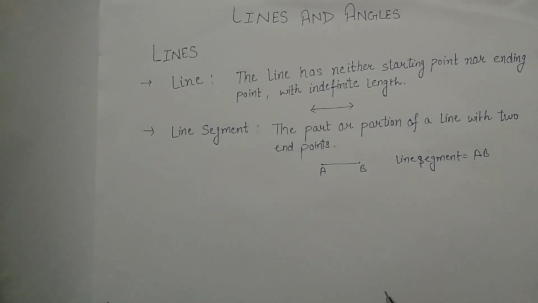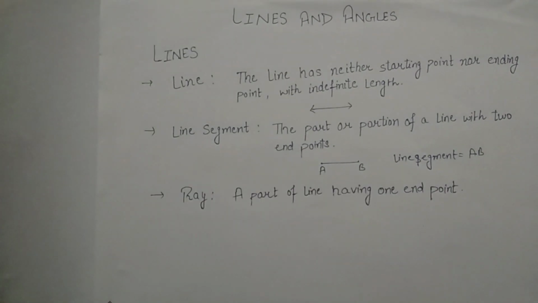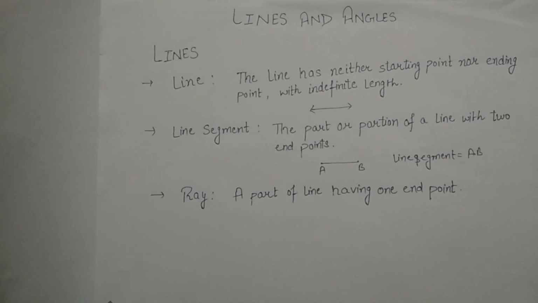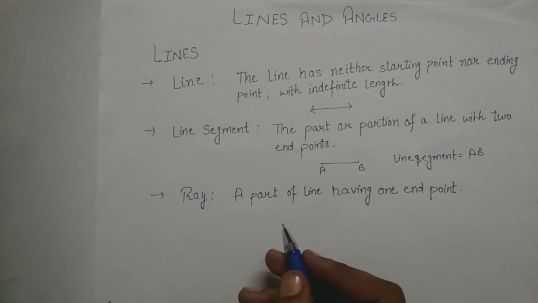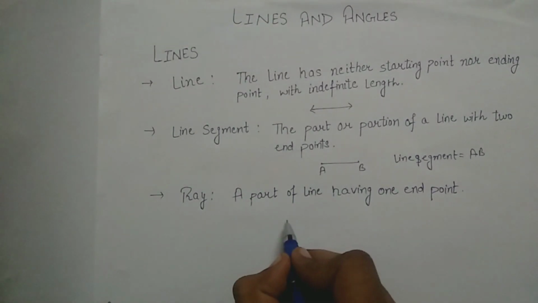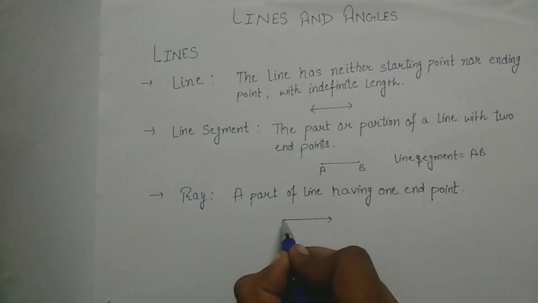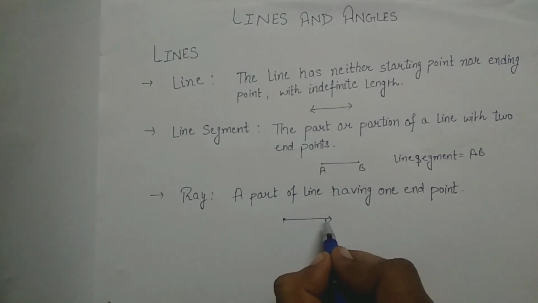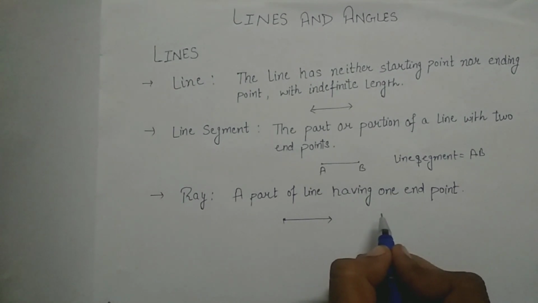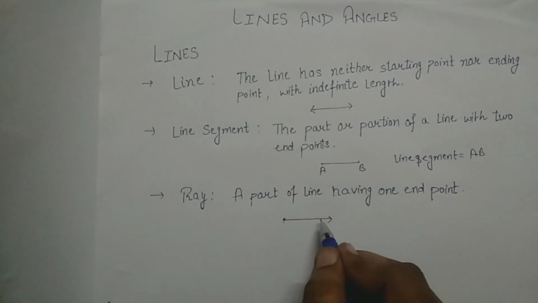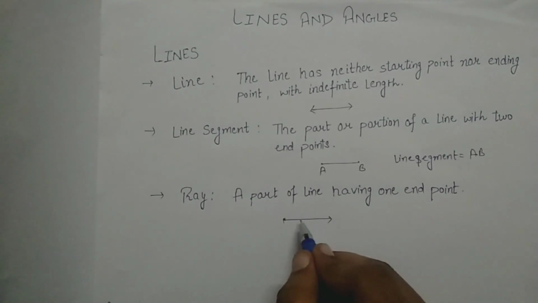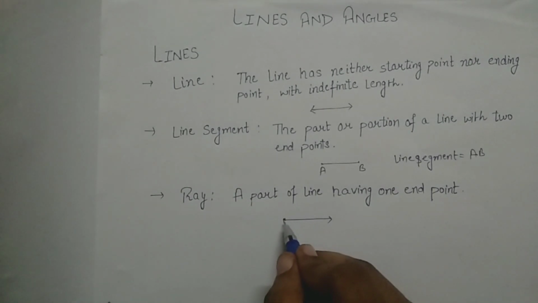So let's discuss our next topic, ray. Guys, what is a ray? A ray is a part of a line having one endpoint. And how to represent a ray? Here I am representing a ray. You can see this point gives the one endpoint, and this arrow represents the infinite nature on one side of the ray. That means one side is representing the infinite side, and the other side is representing the starting point. So guys, this is a ray.